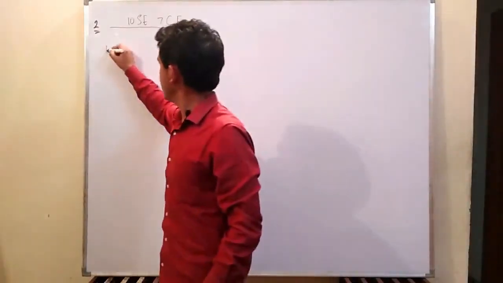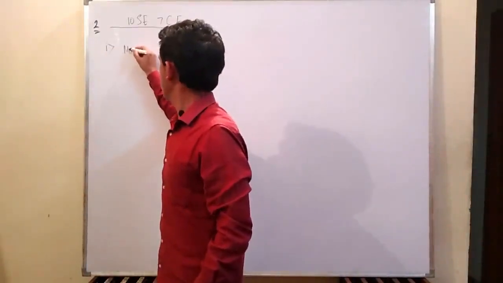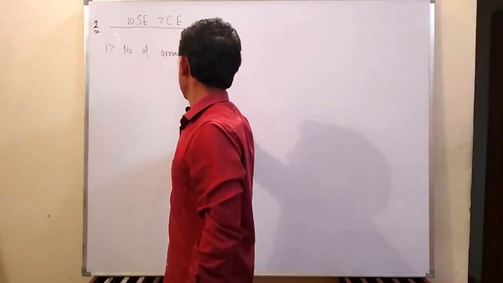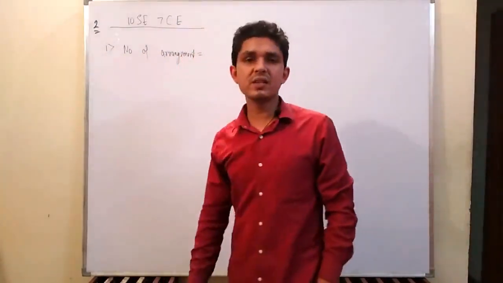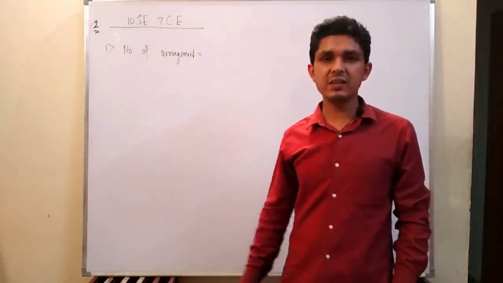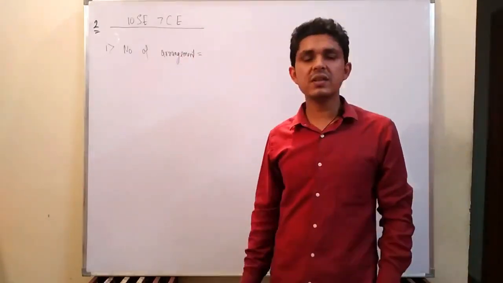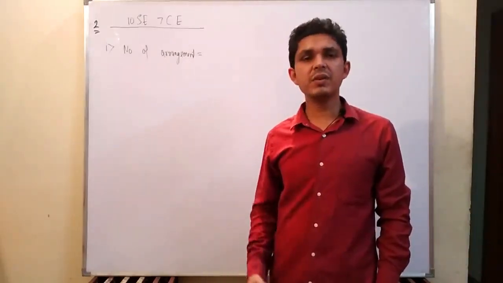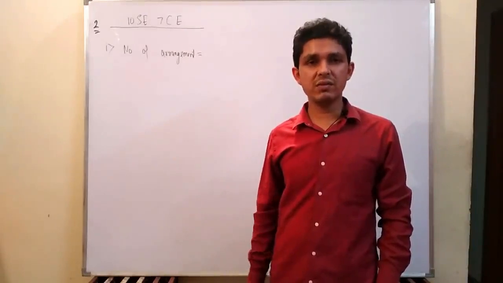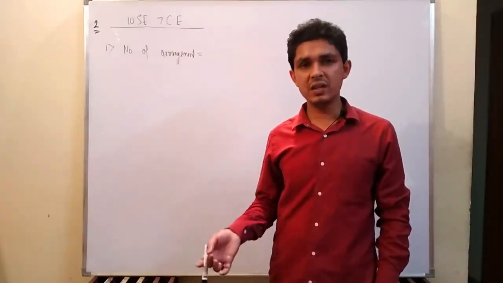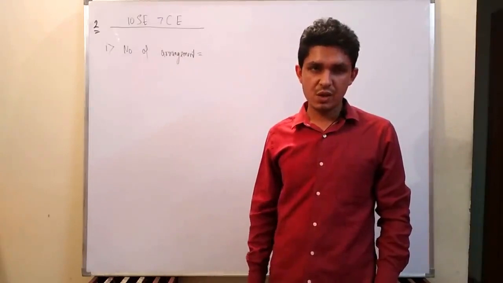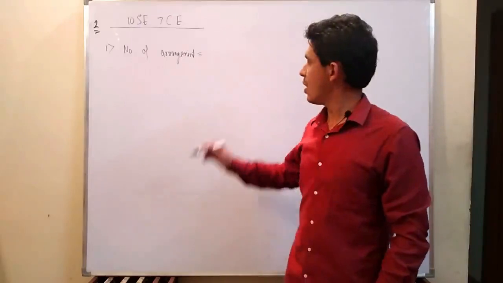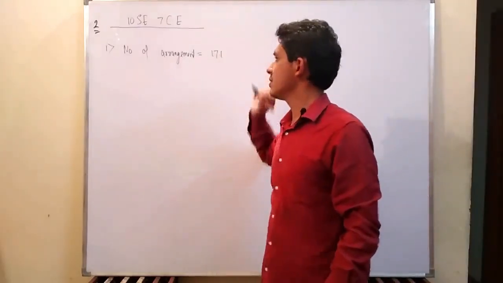Okay, so the question is, what will be the number of arrangements? The question is very simple: in how many ways can I arrange 10 software engineers and 7 civil engineers in a line? When no condition is given, we just have to arrange the total number of objects in a line. Looking at the total number of objects, that is 17. So the answer of this question will be factorial 17, right?